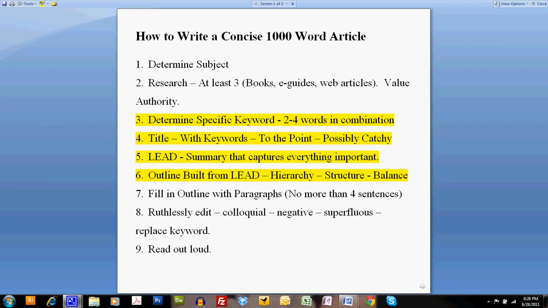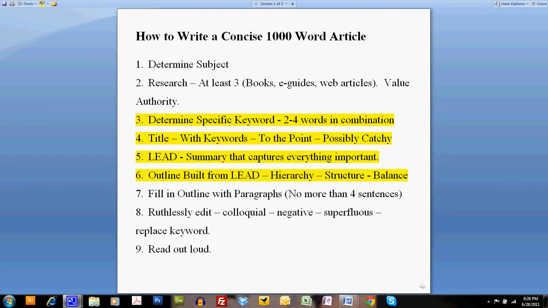If it doesn't need to be in there, take it out. If the sentence doesn't provide value, take it out. Colloquial terms, so really think about the way we're writing. We don't want to date ourselves. We don't want to pinpoint that we come from some small town in West Texas. Negative words or terminology, I try to stay away from that.